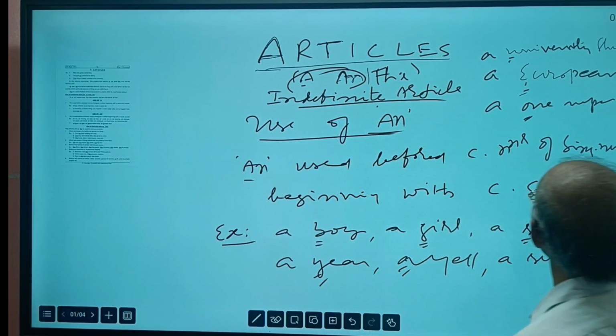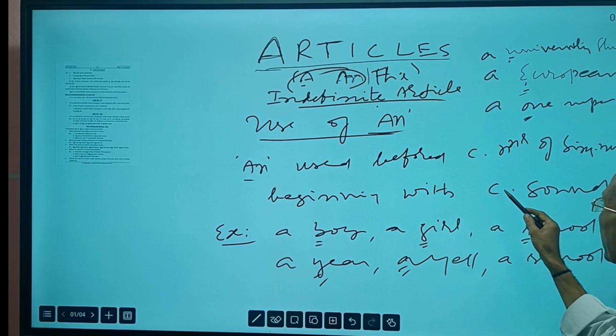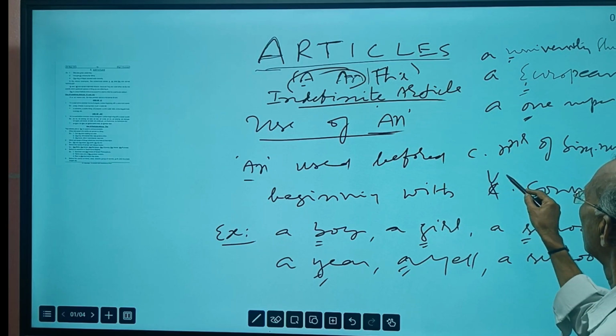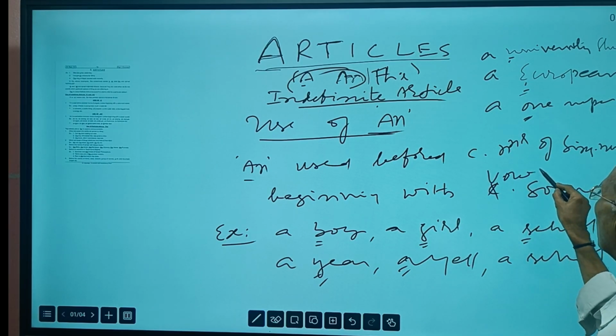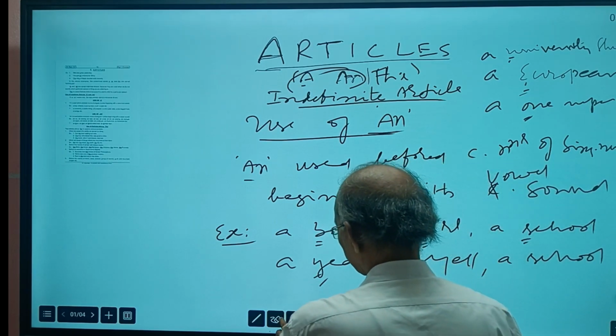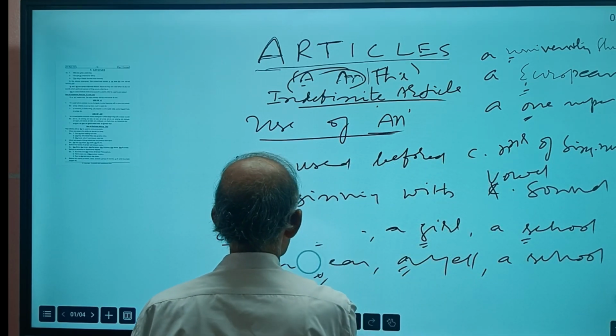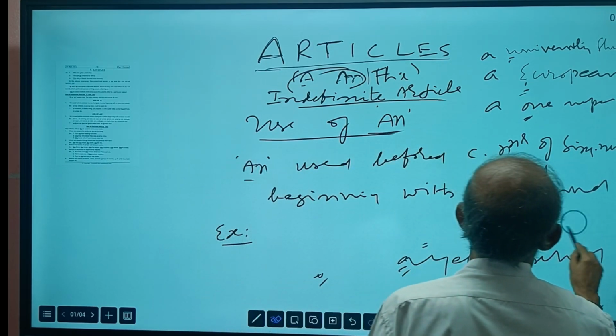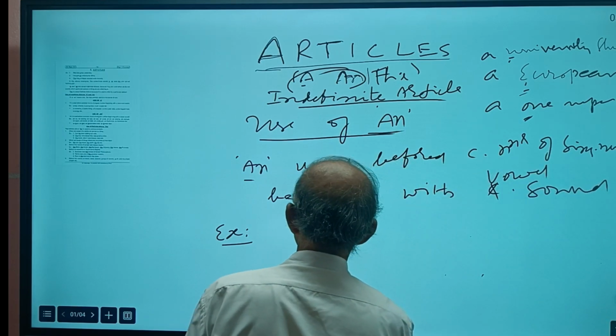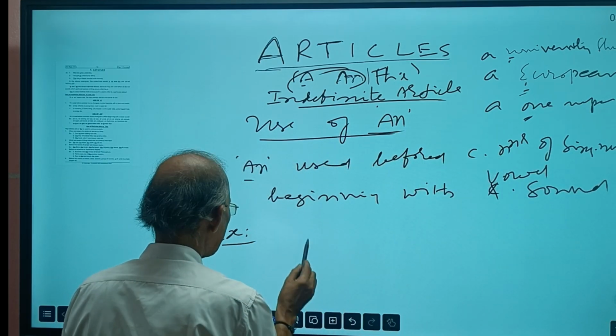An is used before common nouns of singular number beginning with a vowel sound. How? Like this.